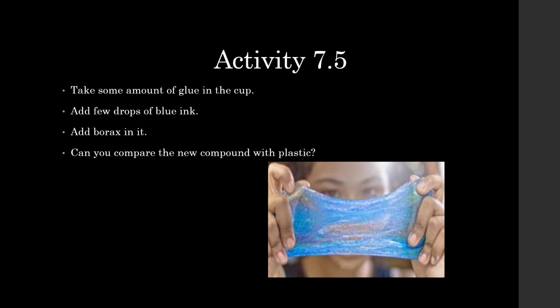Now we will discuss activity 7.5. Take some amount of glue in a cup and add a few drops of blue ink in this glue and mix it well. After that, add borax to this mixture. Continue adding the borax until no more liquid is visible. All the liquid will disappear as you add borax to this mixture.